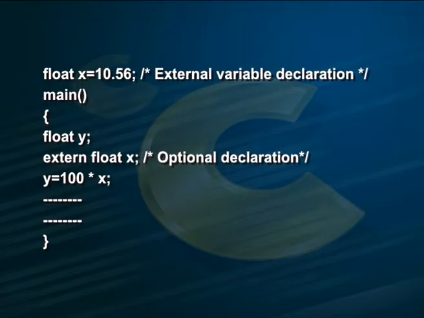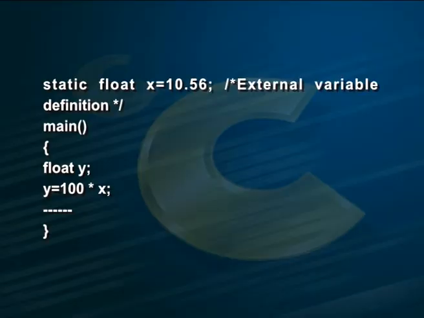Example 1: float x = 10.56; This is the external variable declaration. Within main, within braces: float y; extern float x; This is the optional declaration. y = 100 * x; and close the brace. In example 2, static float x = 10.56;